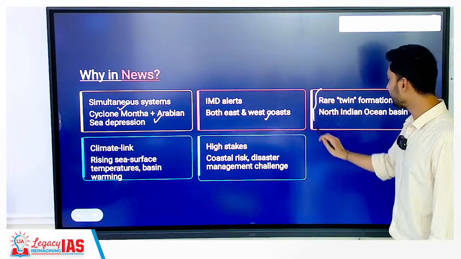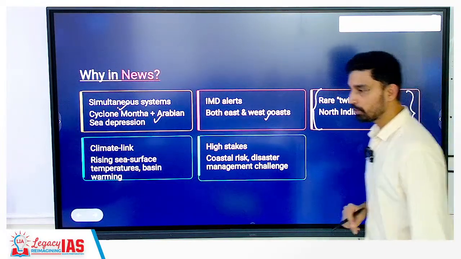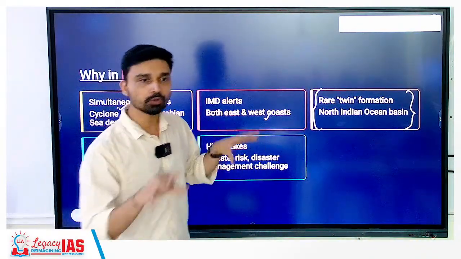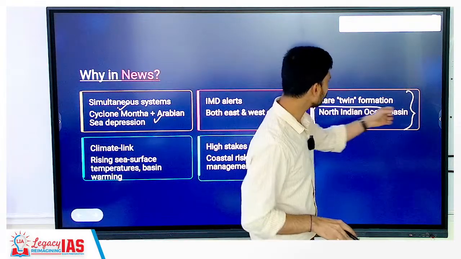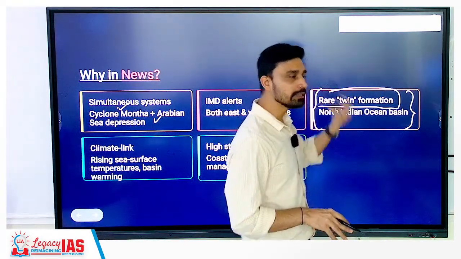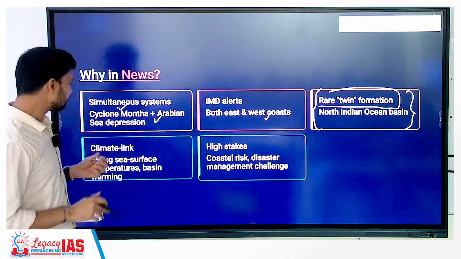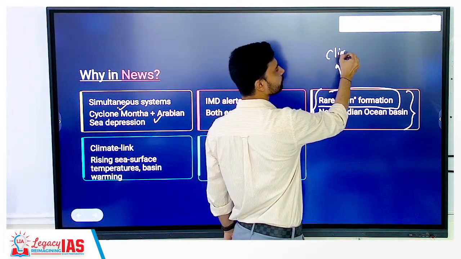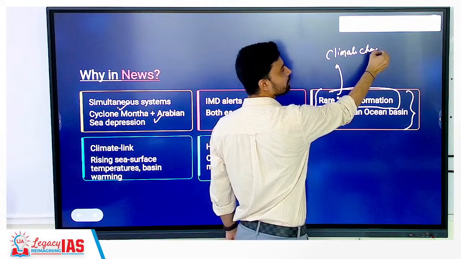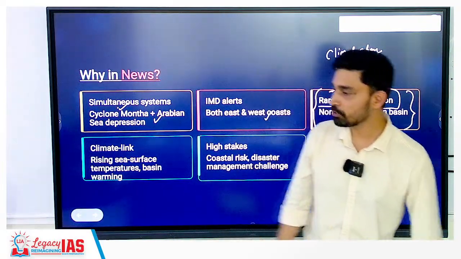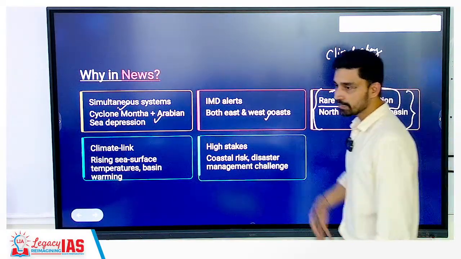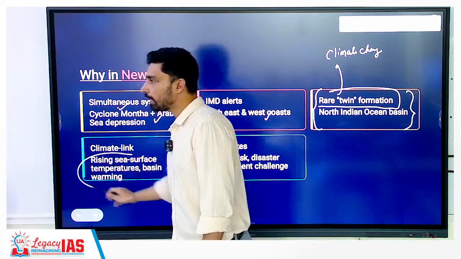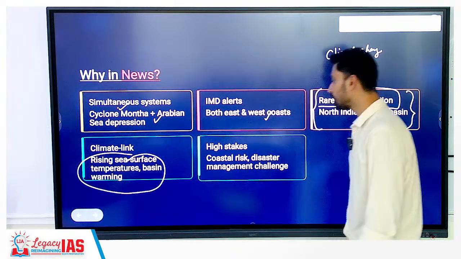And why are we talking about this? Because this is not a general or normal occurrence. Twin cyclones at the same time in both the ocean and sea is a rare phenomenon seen in the North Indian Ocean basin, and this is directly linked to what? Climate change. Global warming, and to a large extent rising sea surface temperature, is responsible for the development of cyclones at the same time in both seas, the Arabian Sea and the Bay of Bengal.